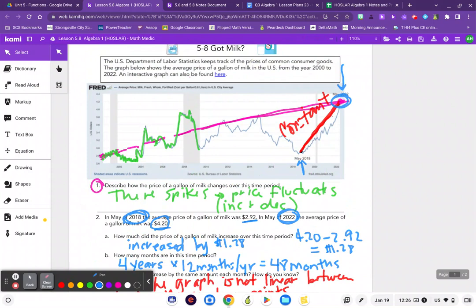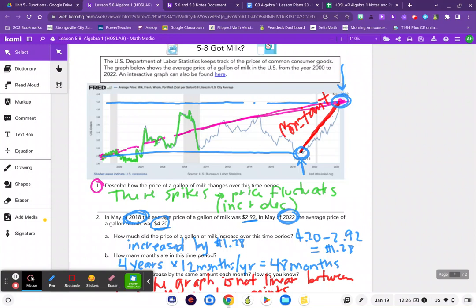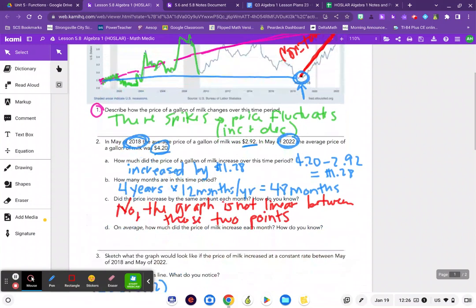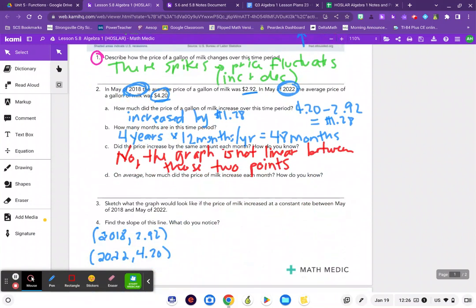Based on my graph, May of 2022, I'm at 4.20. May of 2018, 2.92 looks a little low compared to what's on my graph, but it's close. So we'll take that information from question 2, and I'm going to go ahead and find this slope.